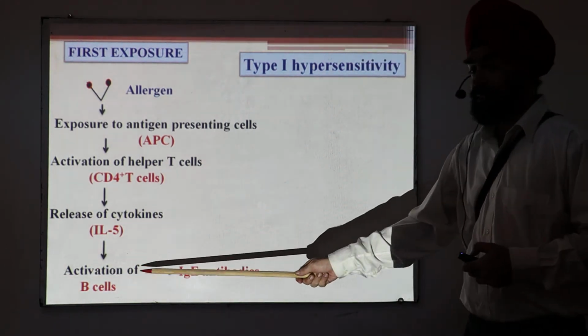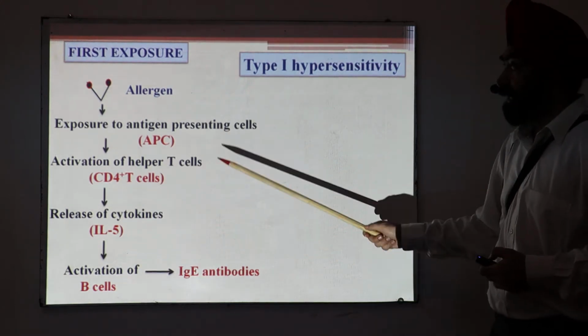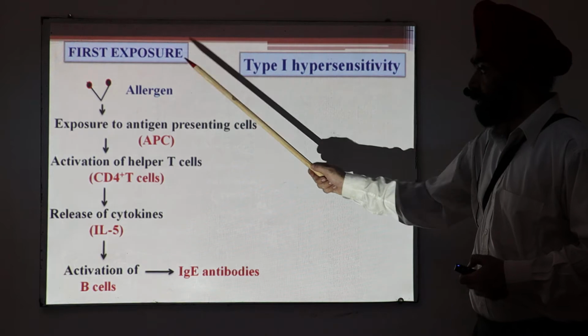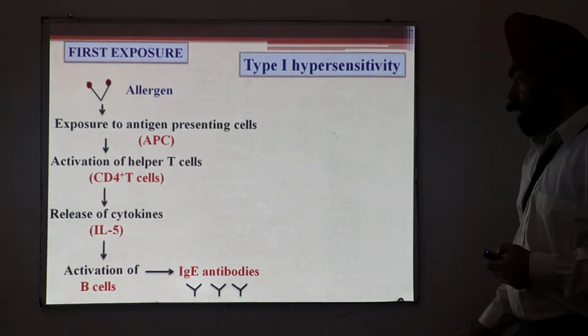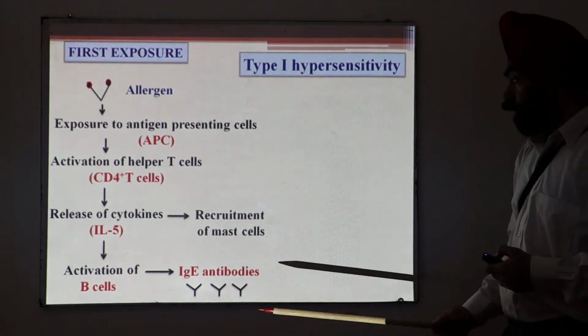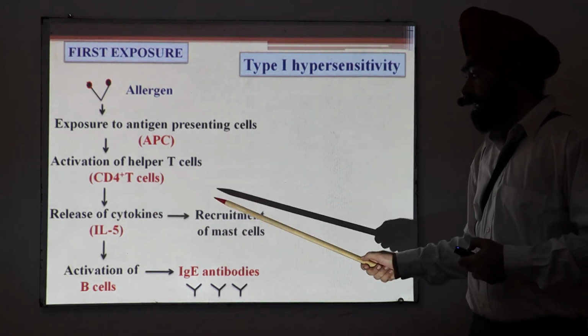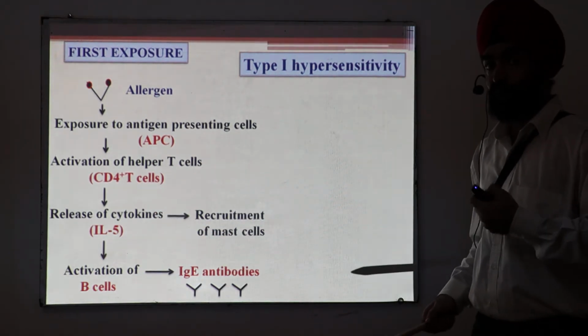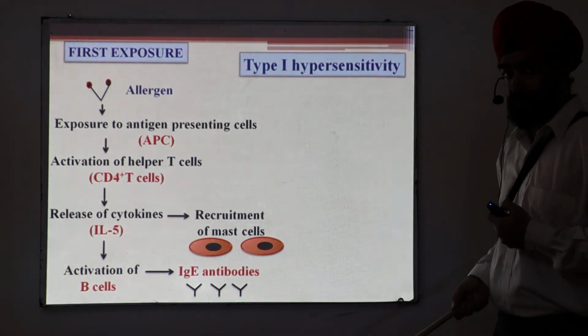Now these B cells are responsible for the production of IgE antibody, which I told you in short, on first exposure to the allergen. These are Y-shaped antibodies. Moreover, the cytokine IL-5 will lead to recruitment of more mast cells. So mast cells are recruited at the bronchial sites.